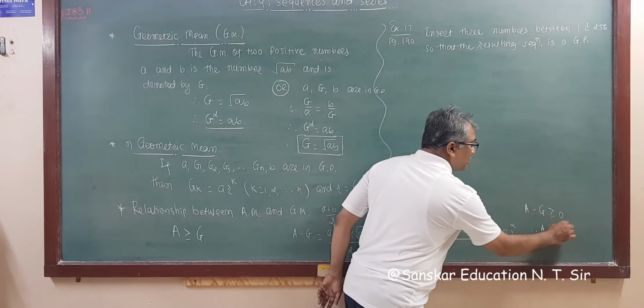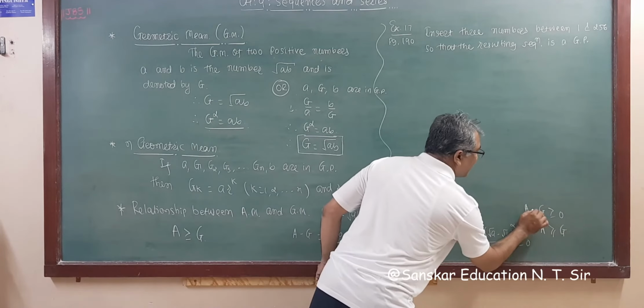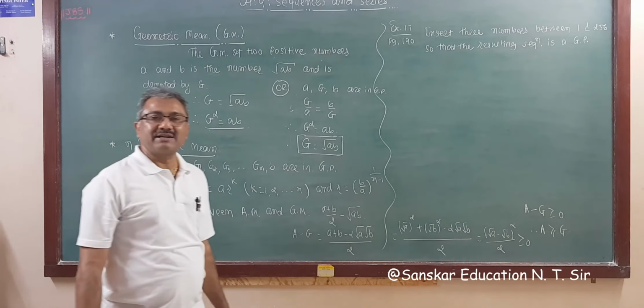So A is always greater than G. Sorry, I forgot to write the equal to sign. A is always greater than or equal to G.